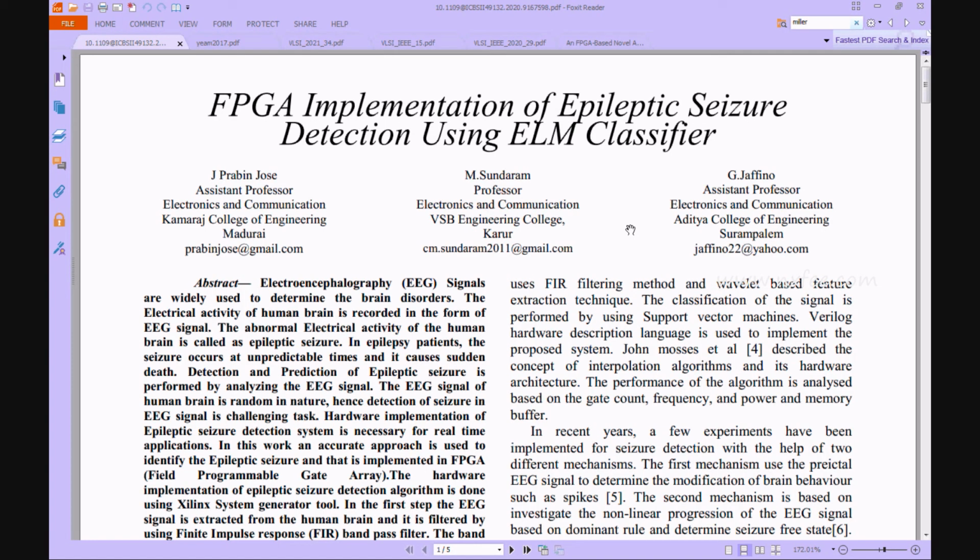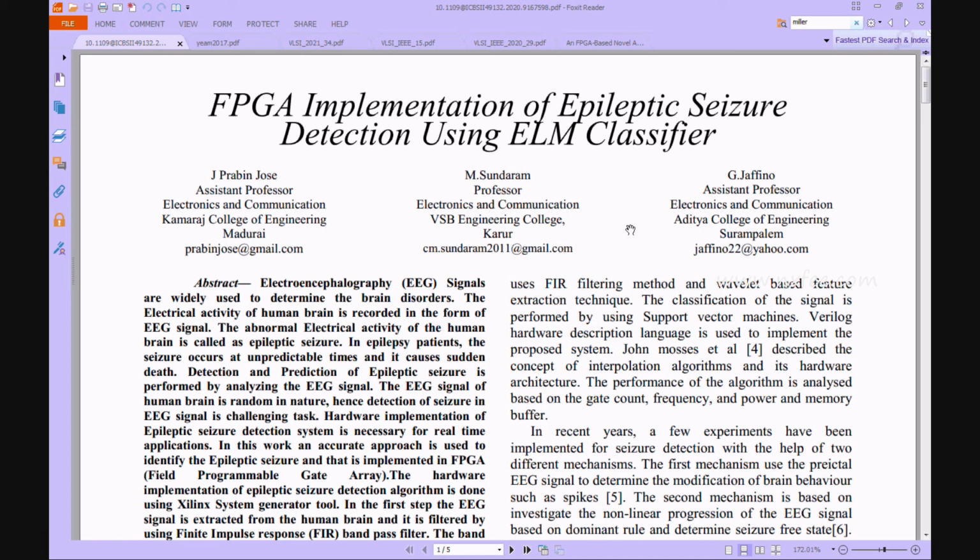Here we discuss a project: FPGA implementation of epileptic seizure detection using an ELM classifier. Electroencephalography (EEG) signals are widely used to determine brain disorders. These signals record the electrical activity of the human brain, and epileptic seizure is characterized by abnormal electrical activity in the human brain.